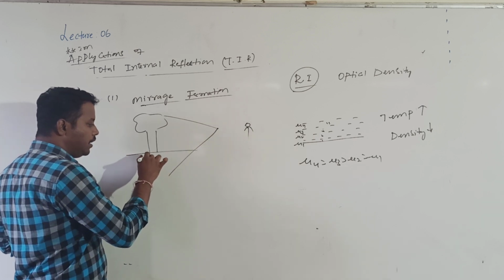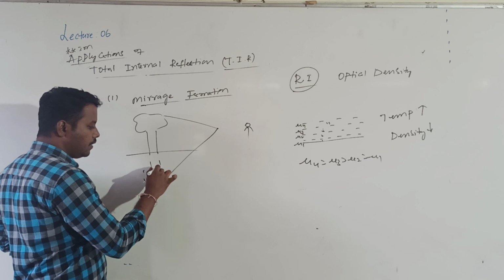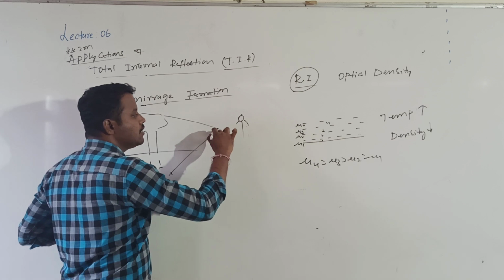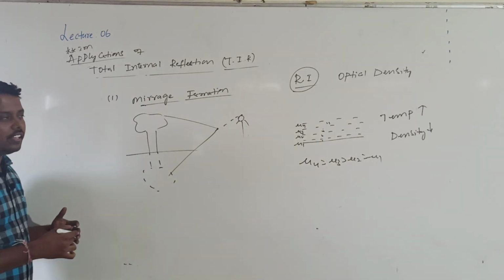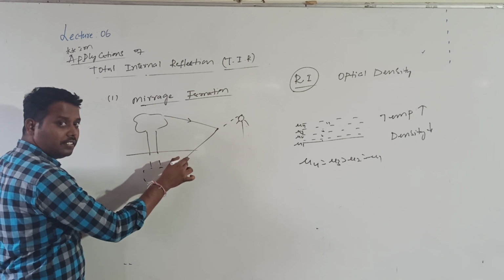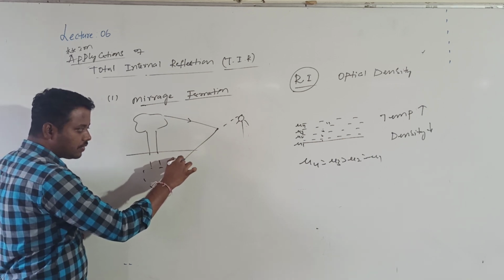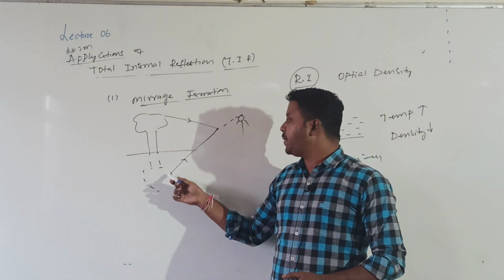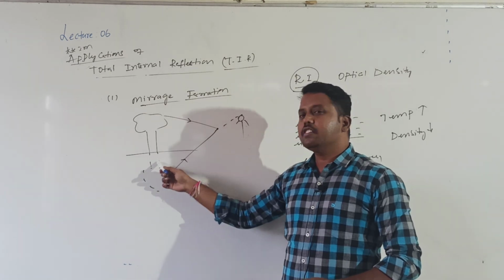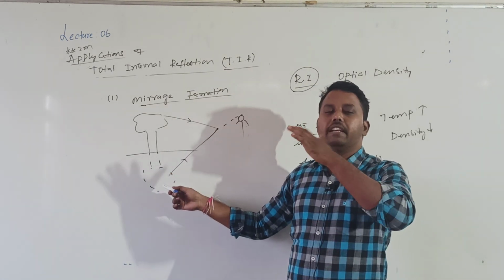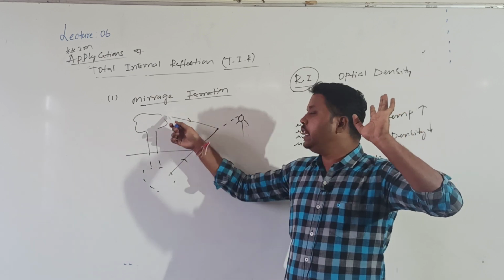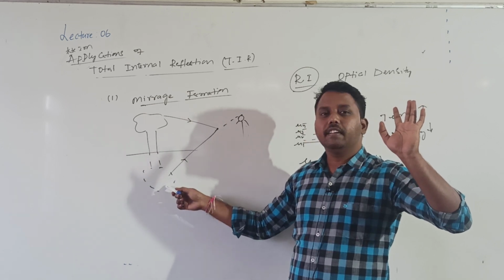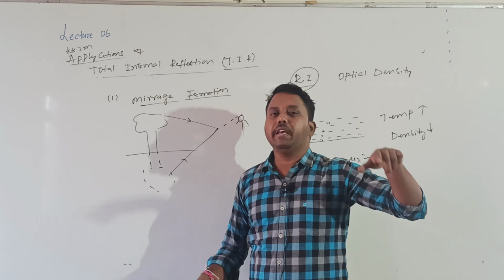So actually here, for the person, because of the reflected light, the light appears to be coming from the bottom. Light is incident but reflected. So he can see some image near a pond, the shadow of a tree. Actually it will not be there. Why was the light bent? Why reflected? The image will appear at the bottom.